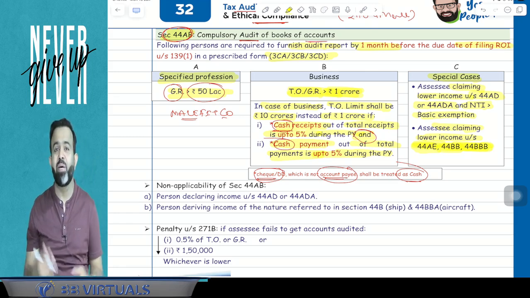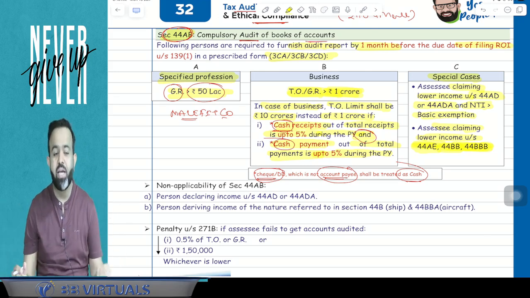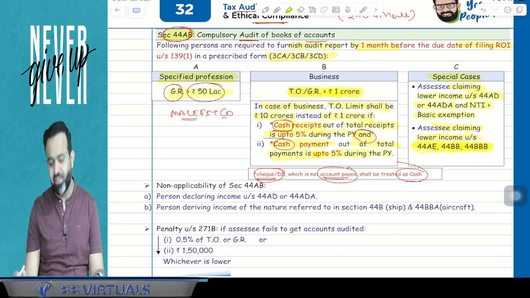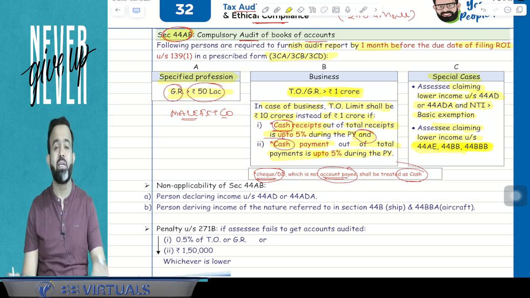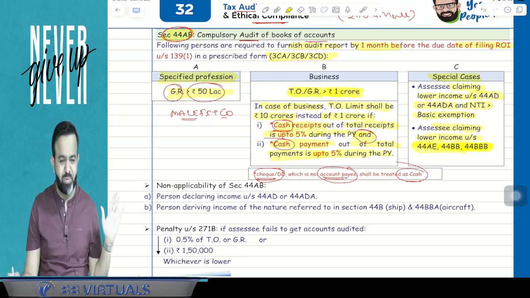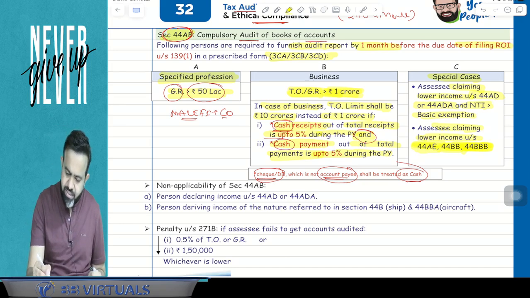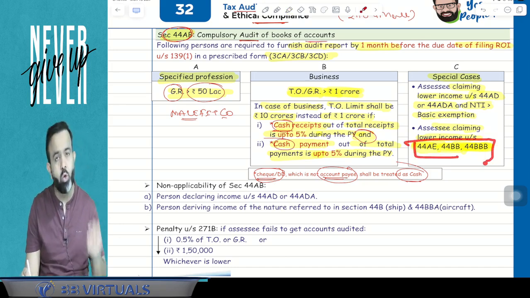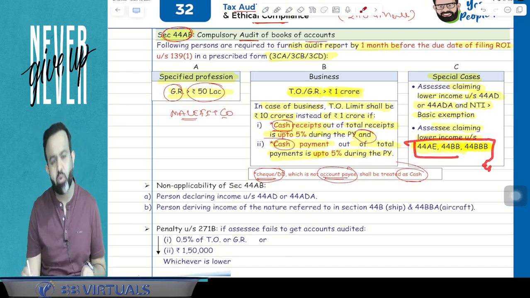Turnkey project means a big civil construction related project. If a non-resident is doing that type of activity, basically 44BBB is related to foreign companies only. If a foreign company is providing that type of turnkey project related service, then their income is 10% PGBP income. And guys, under this section, if the assessee is declaring a lower income, then their accounts are required to be audited